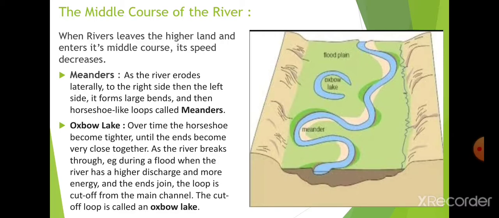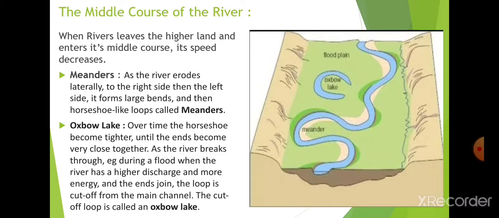Now you can see the oxbow lake in the picture. So what is an oxbow lake? It was a meander previously, but after time passed, it converted into an oxbow lake. How is that possible? It is because of the change of the course of the river. Due to time, the river changes its course, meaning the way it flows.